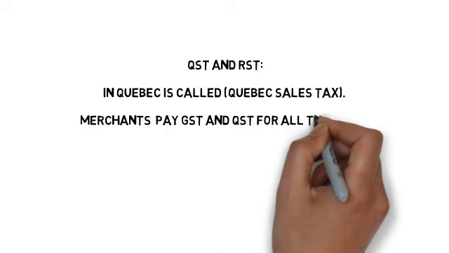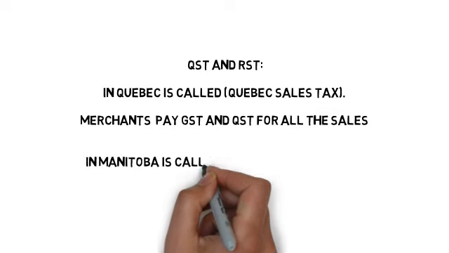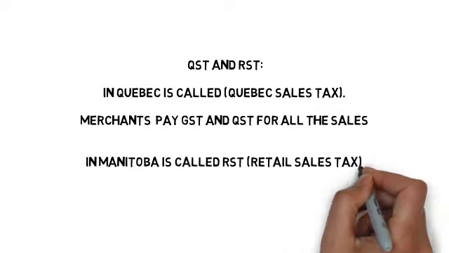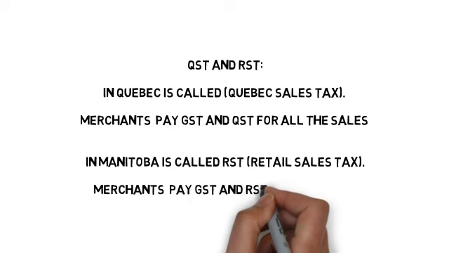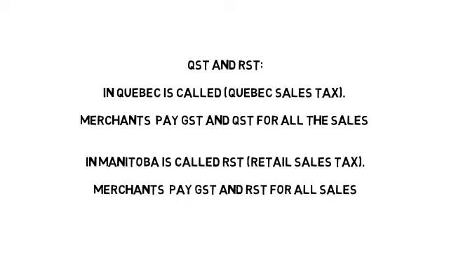Other than PST and HST, there are 2 more provinces. As I already said, there are 10 provinces, out of which 2 provinces, Quebec and Manitoba, go with their own kind of taxes. In Quebec, they levy Quebec sales tax. In Manitoba, they go for retail sales tax. It is with the same structure of GST plus QST and GST plus RST.